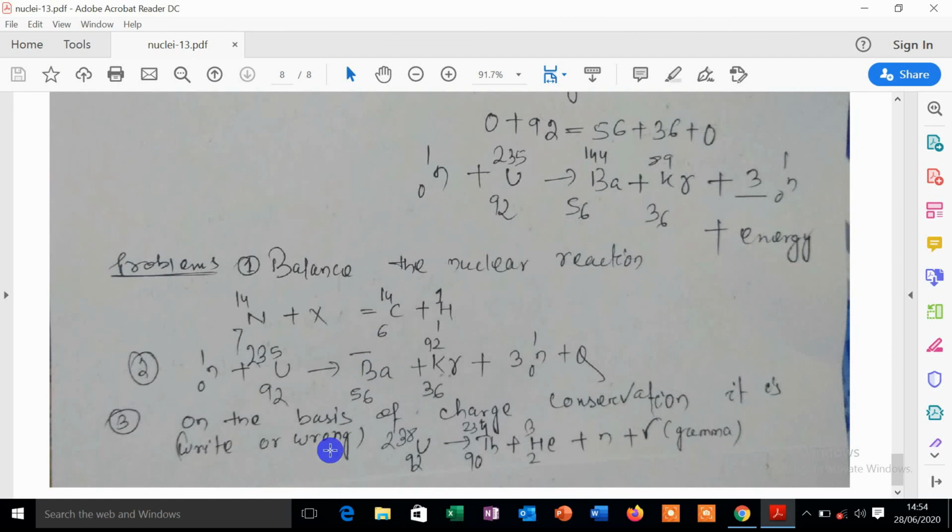And another question is there: on the basis of charge conservation, it is given that uranium 92-238 gives rise to thorium 90-234 plus helium 2-3 plus neutron plus gamma ray. You have to write whether this is right or wrong on the basis of charge conservation. So this is all about it.